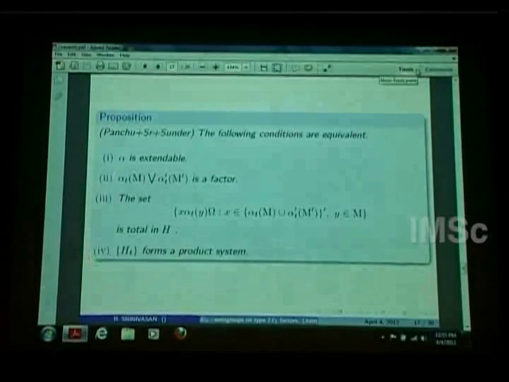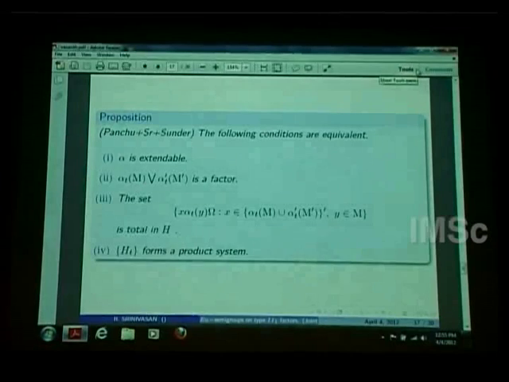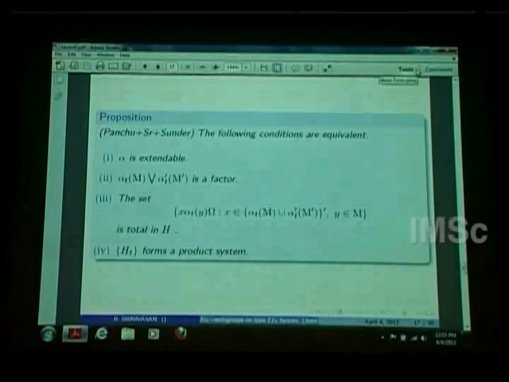So here is this condition. We talked about extendability. Extendability means we have alpha on M, so then we can define an alpha prime on M prime. This alpha prime can be extended to something on the whole of B(H). So we talked about that extendability: if there is an E0 semigroup on the whole of B(H) which restricts to alpha and alpha prime on M and M prime respectively. So this is the equivalent condition for the extendability.